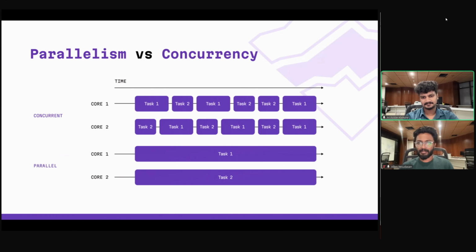During its waiting period, it transfers its ownership to the underlying file descriptors of the OS. During that time, task one is sitting idle, so the core is free. So the core preempts task one and allows execution of task two. Here we can see that task one and task two are not executed in parallel, but they are making progress by interleaving execution. This is known as concurrency.